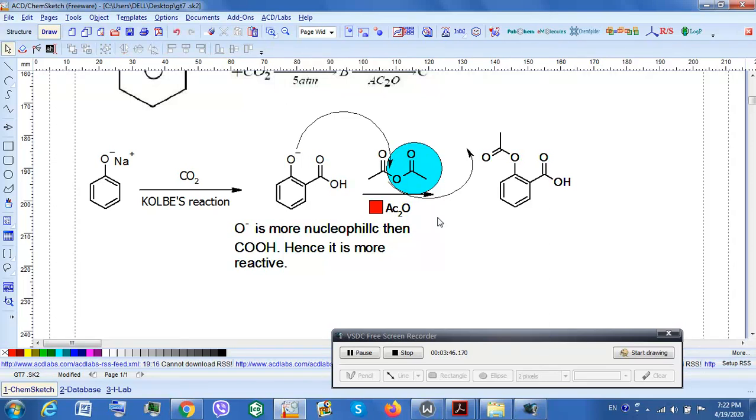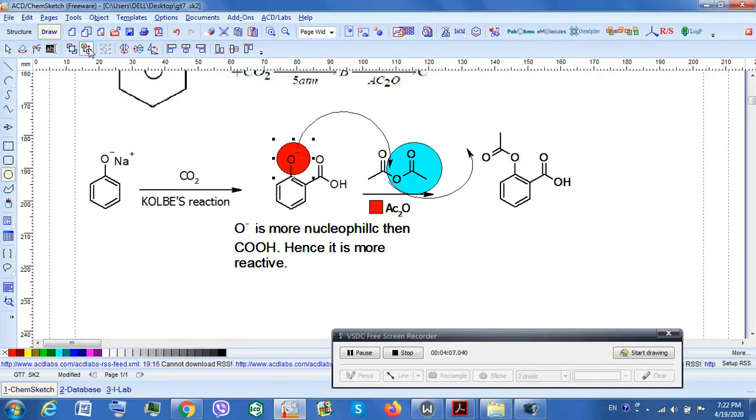Acid derivatives undergo nucleophilic acyl substitution. That means there is an incoming group and there is a leaving group. I'll highlight the incoming group here. This is the incoming group. Now this incoming group is phenoxide. It's actually a type of nucleophilic substitution.